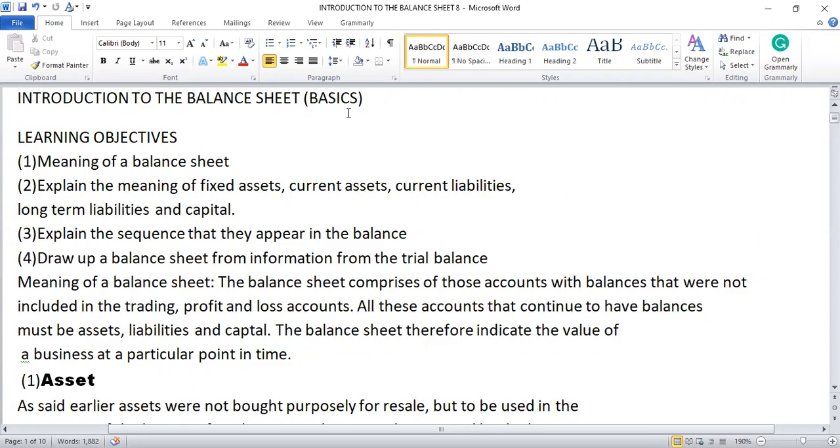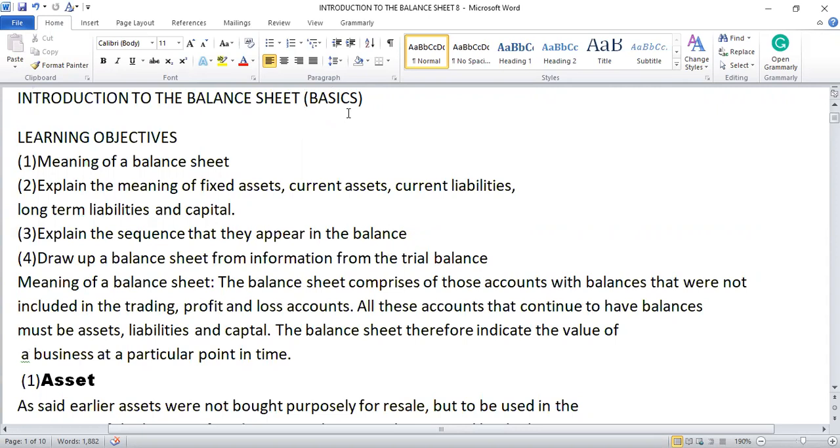Introduction to the balance sheet, the basis. Please pay particular attention to this particular subject. The balance sheet is one of the most important subjects in accounting. No matter your qualification in accounting, if you cannot prepare a balance sheet, no organization will employ you. Even if they employ you, they will later let you go, because an accountant who cannot prepare a balance sheet is not worth it. So please pay particular attention to this particular subject.